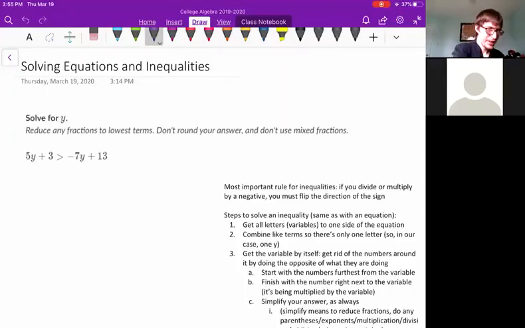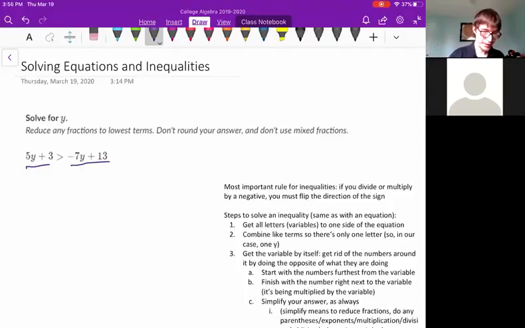Without further ado, this is the most difficult problem that we run into as a class. I like to tackle it and walk through the steps to solve something of this nature. The question says: solve for y and reduce any fractions to the lowest terms. Don't round your answer and don't use mixed fractions. What it gives us here is 5y + 3 is greater than -7y + 13.